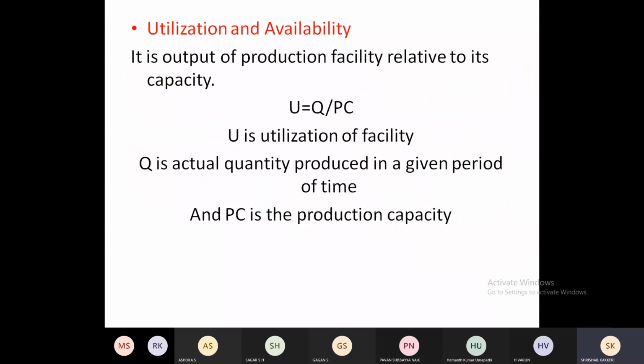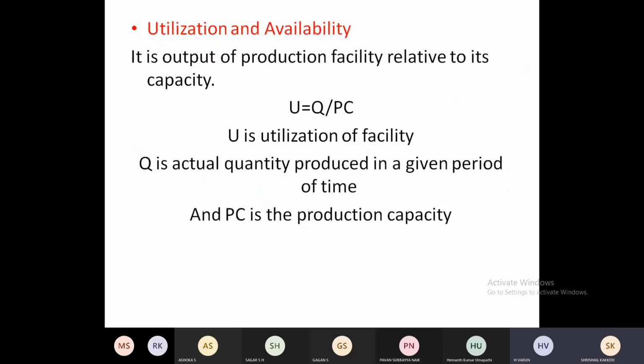Now, how much actual output I can take, that is called utilization. So can anyone please tell me, if the plant capacity is 100, the utilization is 100 or more than 100, it should be?